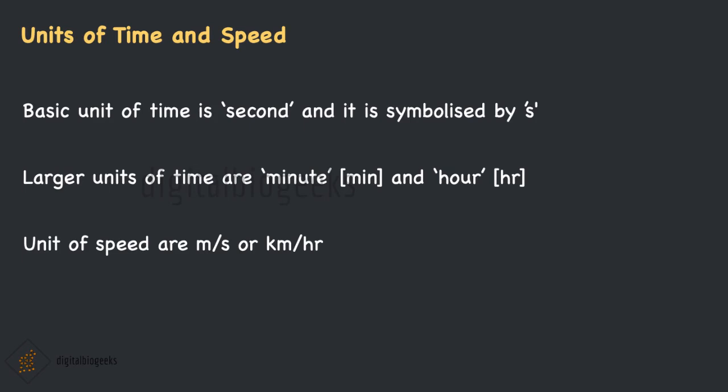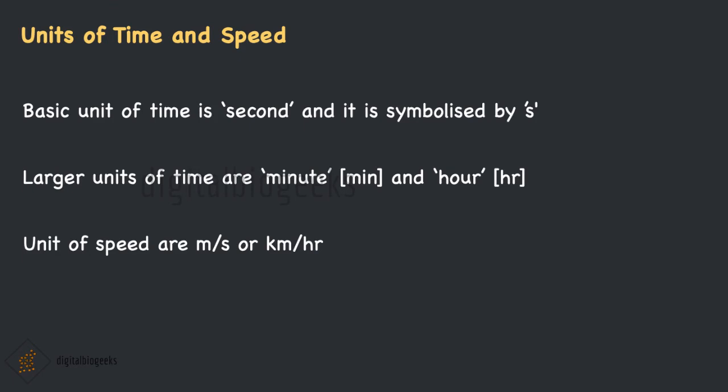Different units of time are used depending upon the need, like we express our age in years rather than in days or hours. The time taken by a child to reach school from his home is measured in hours or minutes rather than in years. Now we know how to measure time and distance. How to measure speed is something we need to learn.